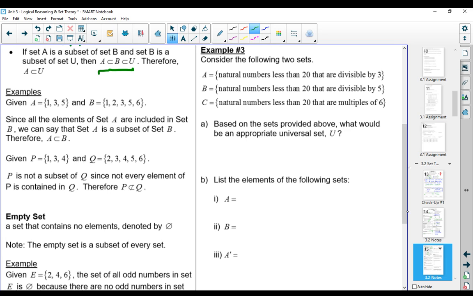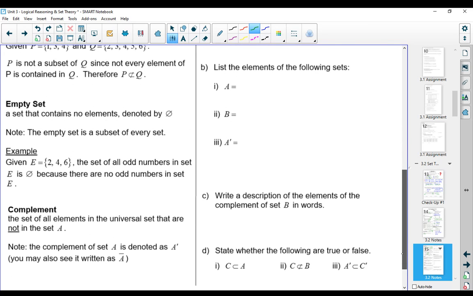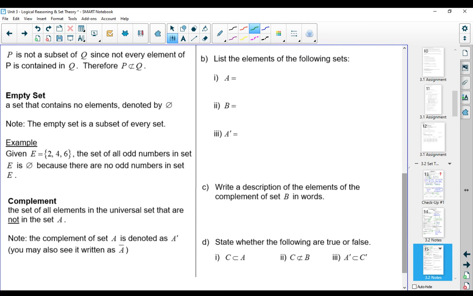Now there are times where we could have an empty set, and that's a set that contains no elements. And if it contains no elements, we denote it using this symbol. And the empty set is a subset of every set. So here's an example right here.